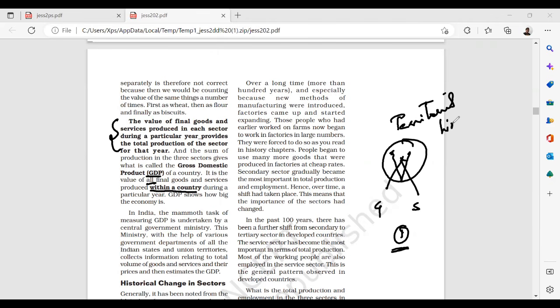We call this a territorial limit during the particular year. And GDP shows what is the rank of the country, how much you are producing in the country, and what are the sources you have in the country, etc.